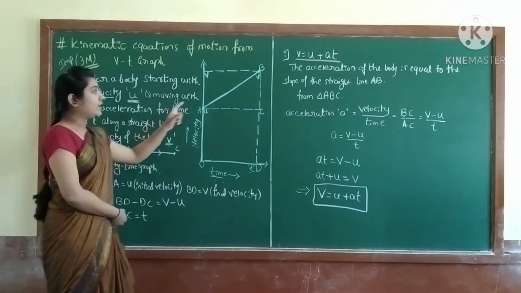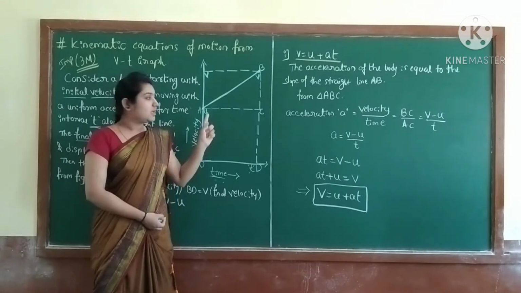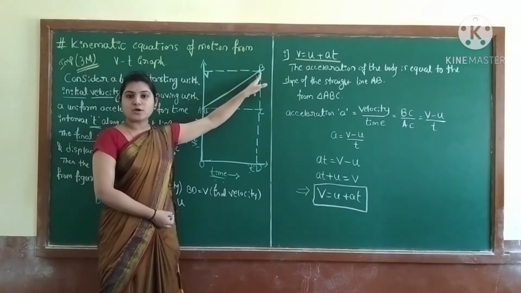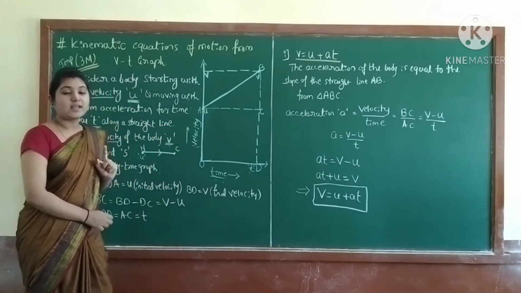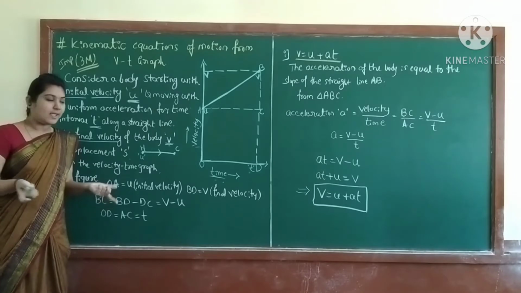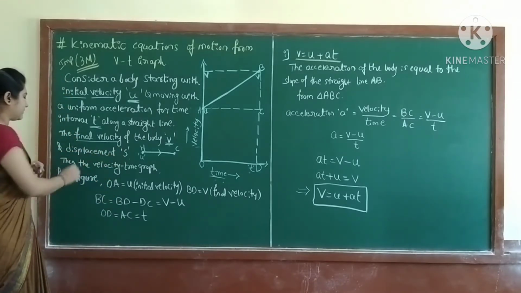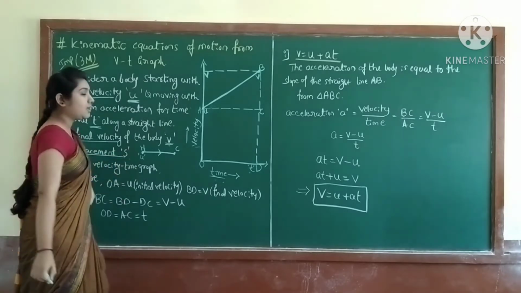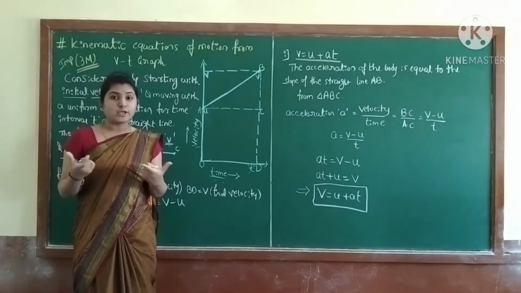Yes, the last point where you reach, that is your final velocity. If your house is here, this one is your college, so that is your final velocity. Okay, that we are denoting with the letter v. Then the displacement. Here we should consider displacement. You already know what displacement is.